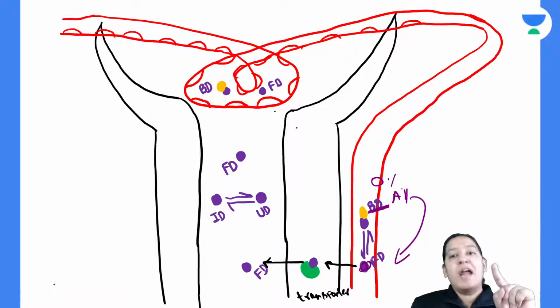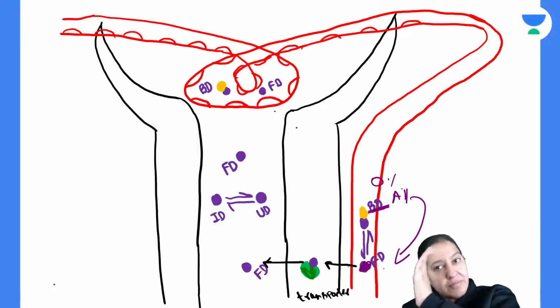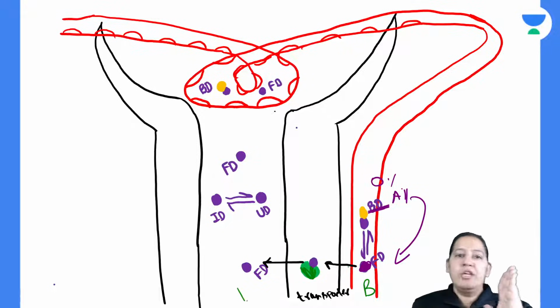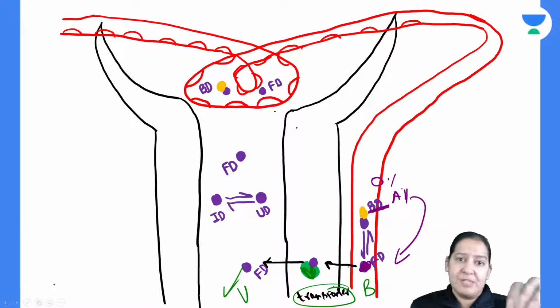Everyone give me a thumbs up. And all the free drug present in the capillary will sit on the transporter. See the green color transporter, everyone. And via this transporter, the transporter will carry the drug from the blood to the urine, and this is how it is excreted here. So here it is a transporter mediated mechanism. Here a transporter is required.